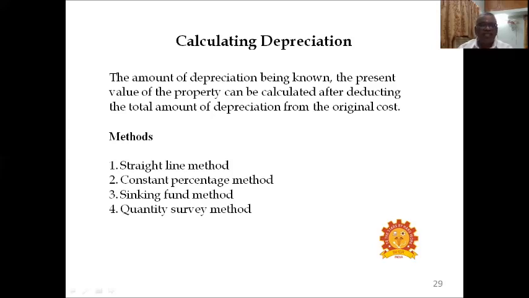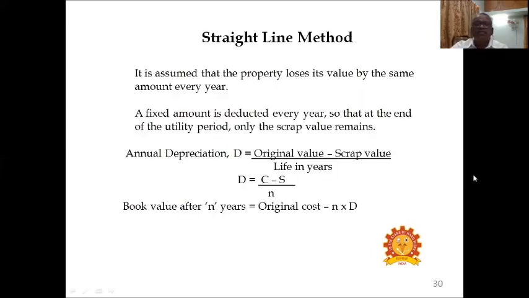Okay, what are all the methods to find out the depreciation? One is straight line method. Next one is constant percentage method. Next, sinking fund method. Then quantity survey method. First, straight line method to calculate depreciation. How to calculate depreciation using straight line method?